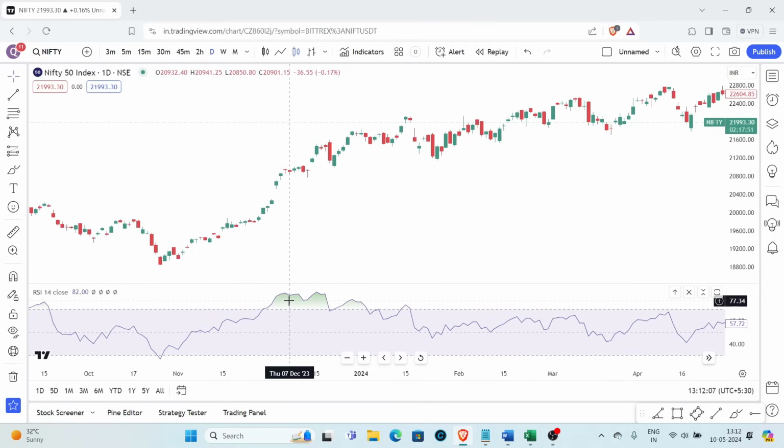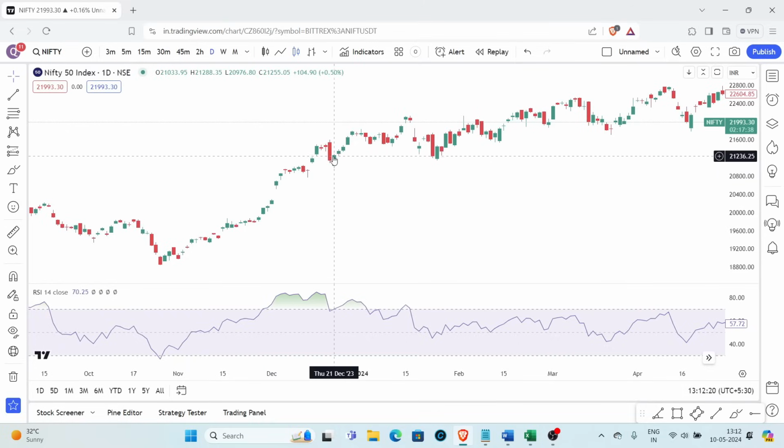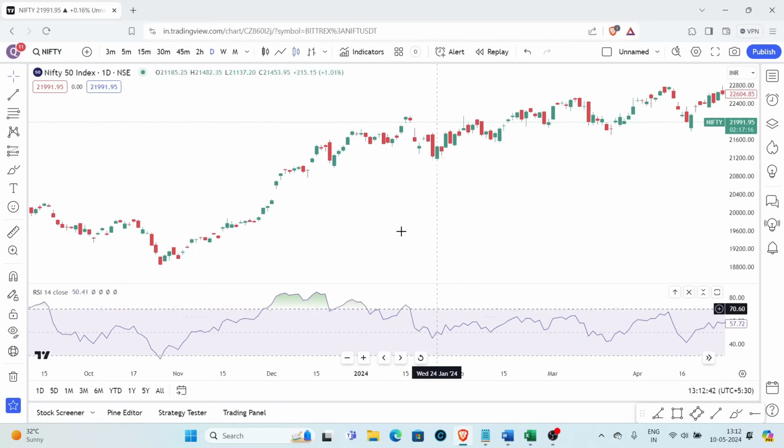At this point, what will happen? The RSI will start coming down because the average gains are no longer so big, right? So that's the reason RSI will start coming down, whereas the market is still continuing to go higher and higher. The market rally hasn't stopped, right? So it is still continuing to go higher, just for the fact that we have left the big gain days right over here and we have moved forward. So this looks as though the RSI is falling, but the market is going up.